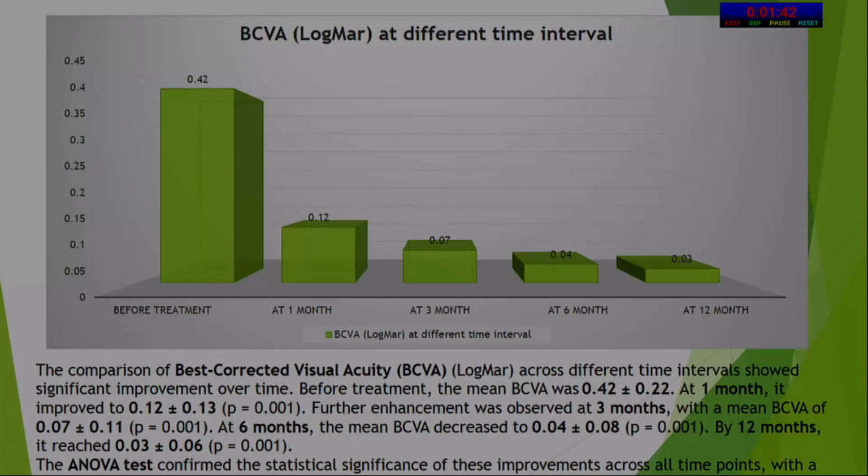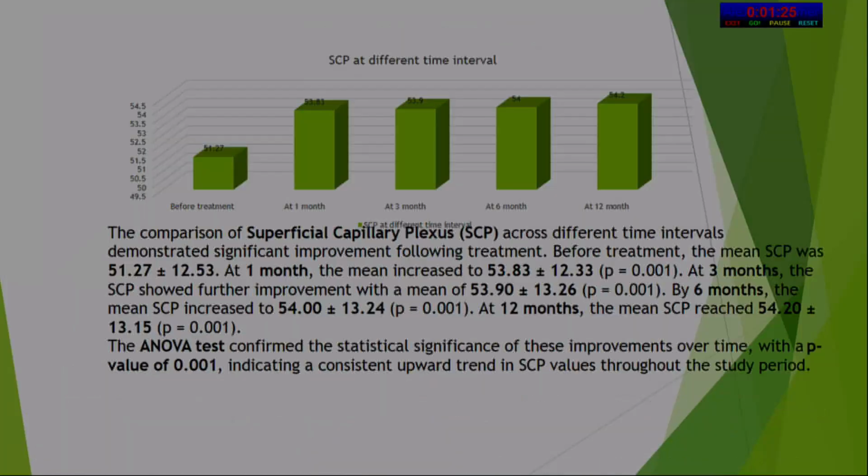BCVA improved. Mean BCVA was 0.42 and at 1 month it improved to 0.12. The initial improvement within 3 months was better and faster, and after 3 months it was slower up to 12 months.